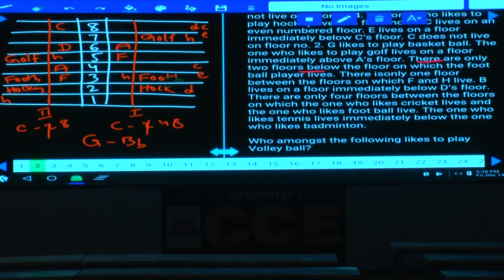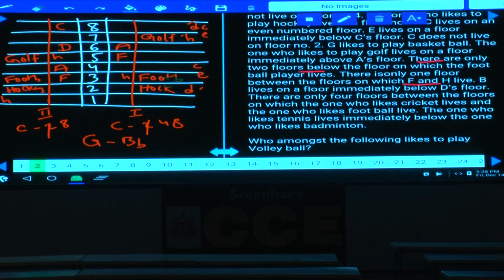Then there is only 1 floor between the floors on which F and H live, and B lives on a floor immediately below D's floor. B is immediately below D's floor. Now, if D is here, H can be here, isn't it? Or if D is here, H can be here. And B lives on a floor immediately below D's floor. That means B and D must be together.